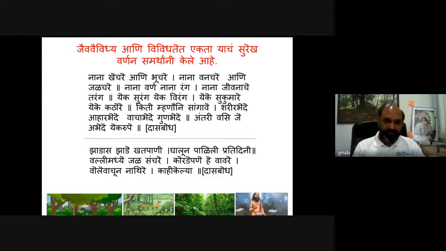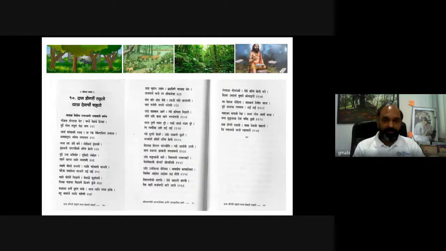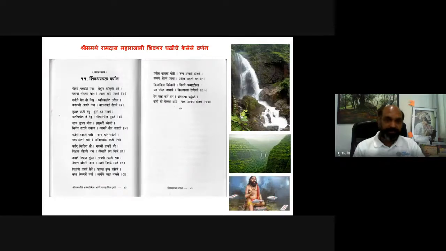So there are various saints like Samarth Ramdas. Then we have his description about one of the important waterfalls in Maharashtra near Varandha Ghat, called Shivthar Ghal, where he described this natural heritage.